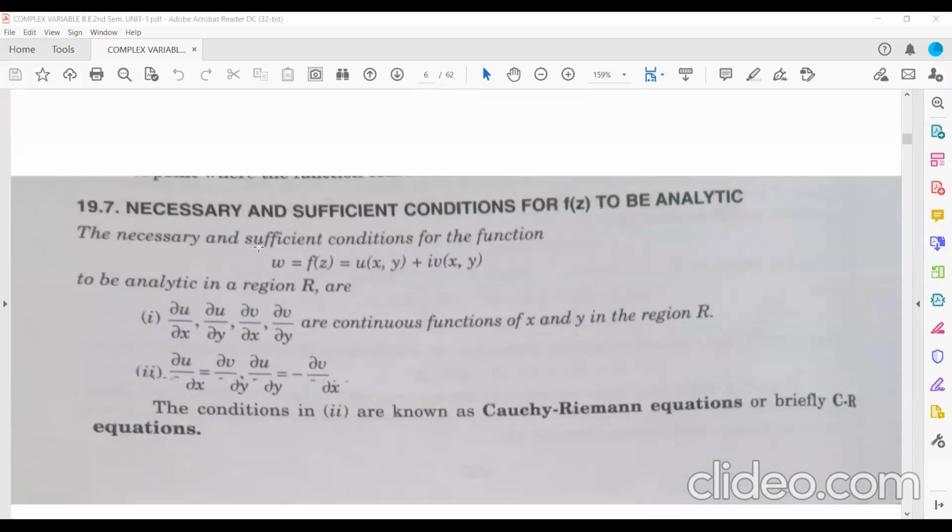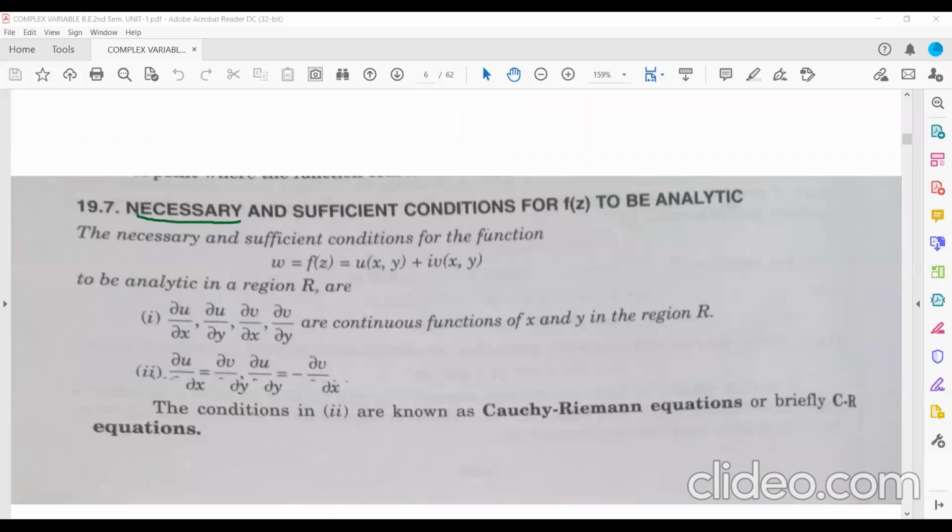Next is the necessary and sufficient condition for a function f(z) to be analytic. What was the necessary condition we just discussed? If a function f(z) is differentiable, then the partial derivatives of u and v with respect to x and y must exist, and they will satisfy the Cauchy-Riemann equations.